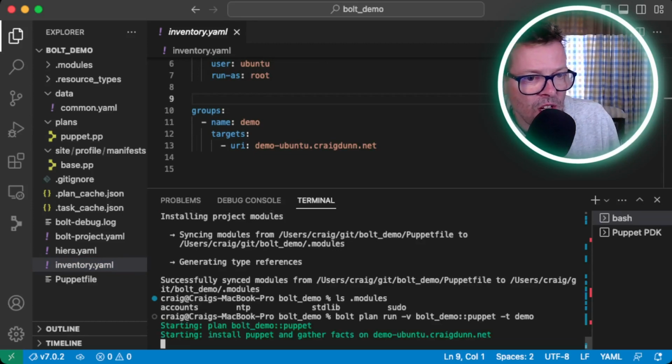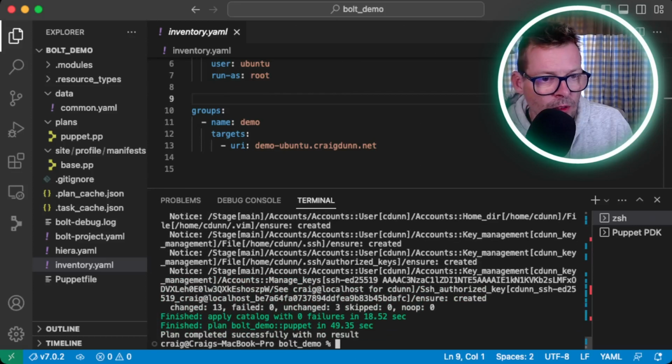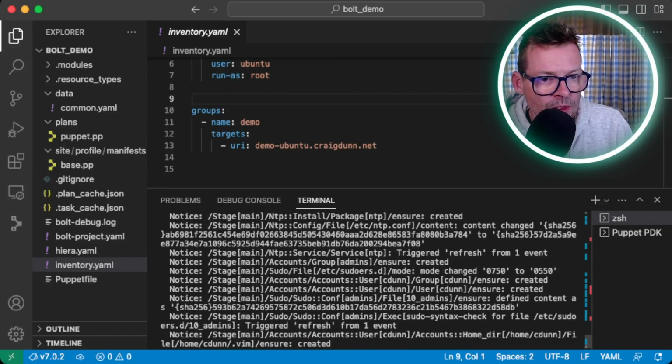So the first step is it actually connects over SSH. It will install everything it needs locally. So it'll install Puppet. You don't have to worry about that in your bootstrapping process. And then once that's done, it'll get the facts for this node, and then it's able to compile a catalog. Boom, there we have it. So we've got a successful Puppet run.